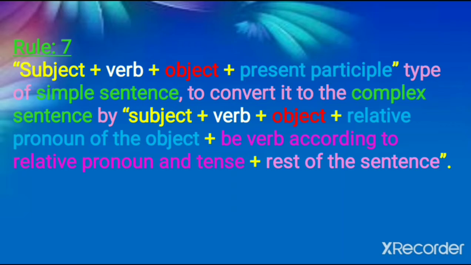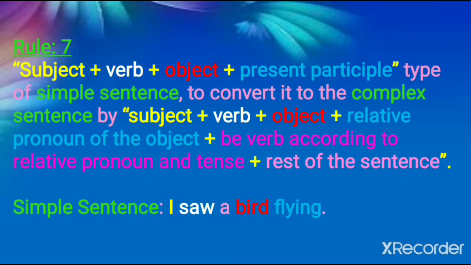Have a look. Subject in a simple sentence: subject plus verb plus object plus present participle. Once again, a simple sentence consists of a subject, a verb, an object and a present participle. To convert this form of simple sentence into a complex sentence, the subject will remain as it is, verb, object, relative pronoun of the object, be verb according to the relative pronoun and tense. Be verb is nothing but was, are, were, be verb, okay? Then the rest of the sentence. See the example here.